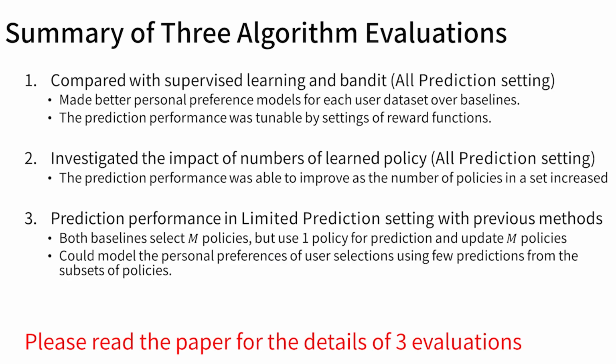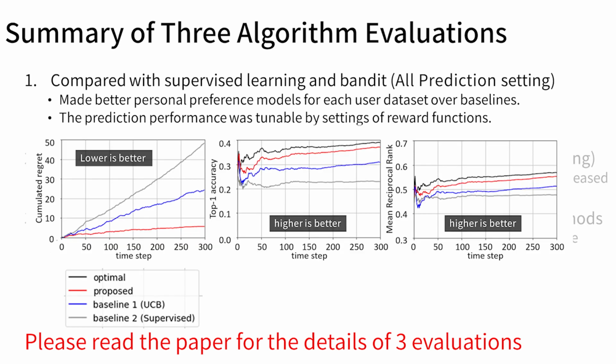We investigated how accurately the proposed algorithms are able to predict user selections and how filter recommendation affects user selection and behavior. In this presentation, we describe the overview of evaluations. Please read the paper for the details of the 3 evaluations if you are interested. The first evaluation compared our algorithm with baselines in the all prediction setting.